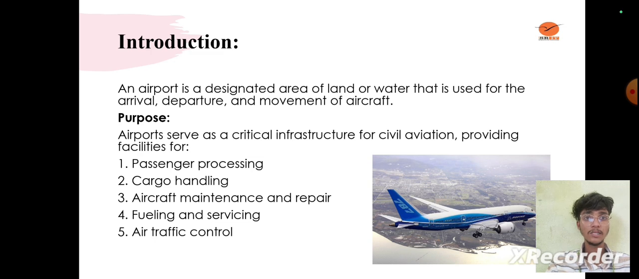An airport is a designated area of land or water that is used for the arrival, departure, and movement of aircraft. Airports are critical infrastructure for civil aviation, providing facilities for passenger processing, cargo handling, aircraft maintenance and repair, fuel and servicing, and air traffic control.